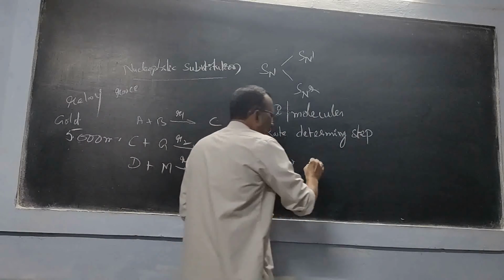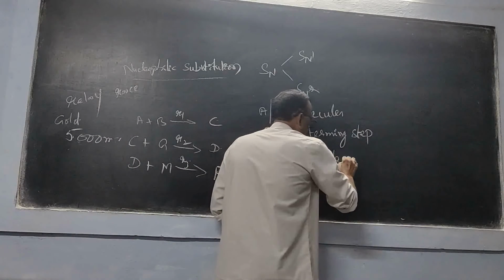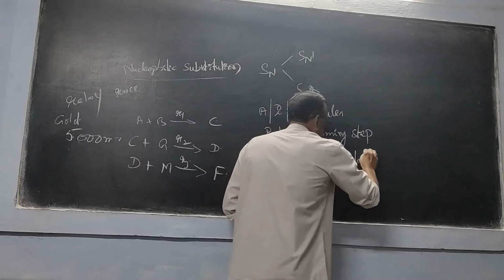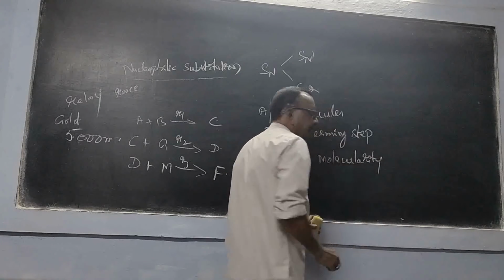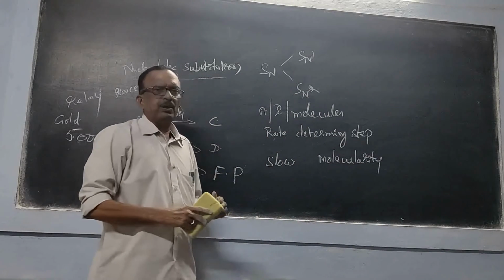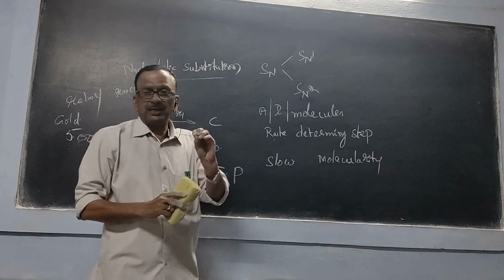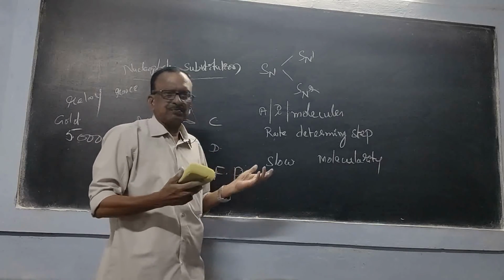That constitutes molecularity. In chemical kinetics, you have learned molecularity: unimolecular, bimolecular, trimolecular. What is the definition?